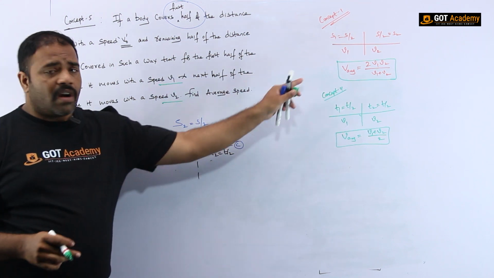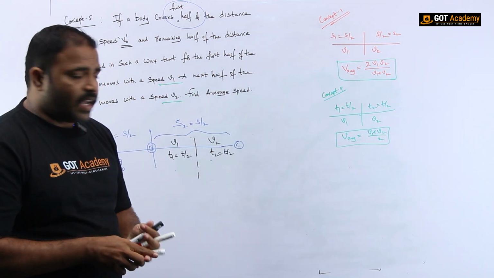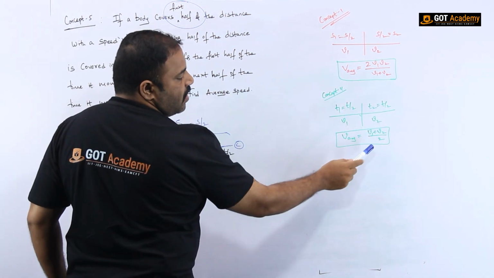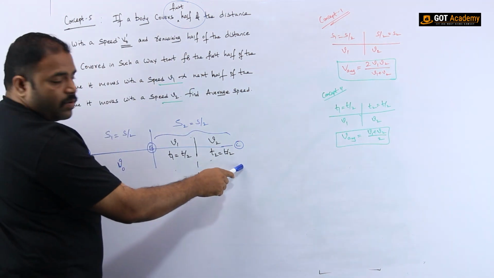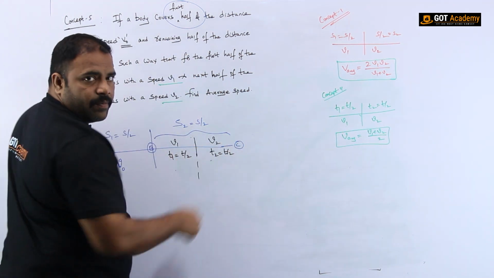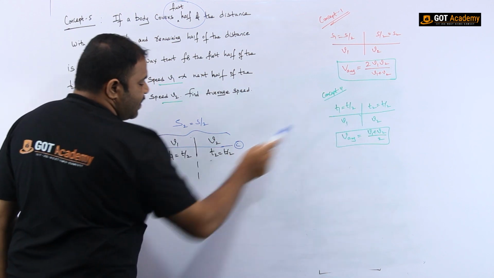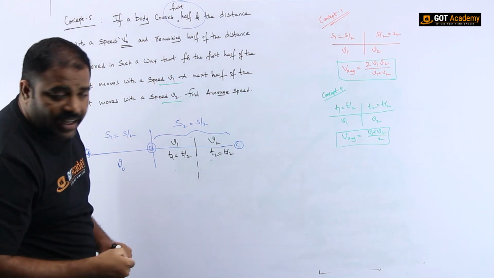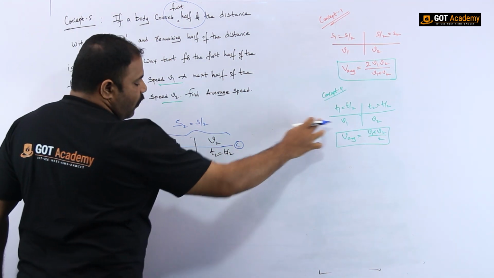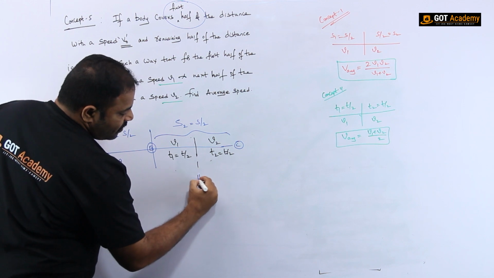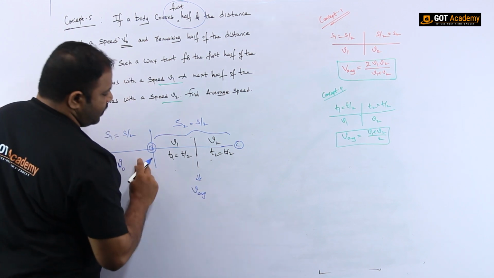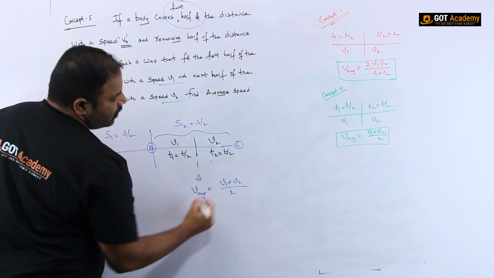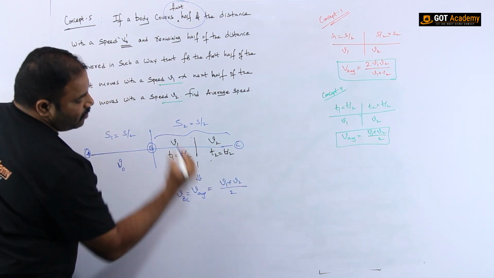See, if I know these two concepts directly, I can simply substitute here. Here half of the time speed v1 and half of the time speed v2. The average speed here is (v1 plus v2) by 2. If you observe this and this, both are the same. Here v1 v2 is there, here also v1 v2, half of the time, half of the time. It was very clear that this particular concept is related to concept 4. So directly, in place of this I will write that the average speed from B to C is equal to (v1 plus v2) by 2. Let me write this average speed as nothing but the speed from B to C.